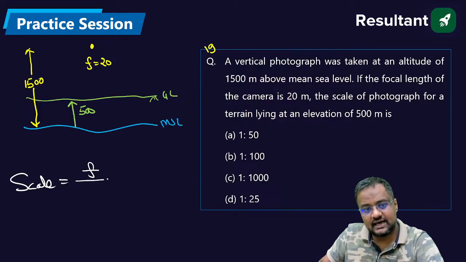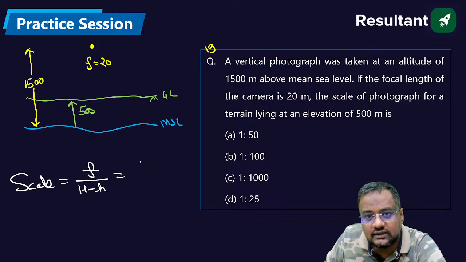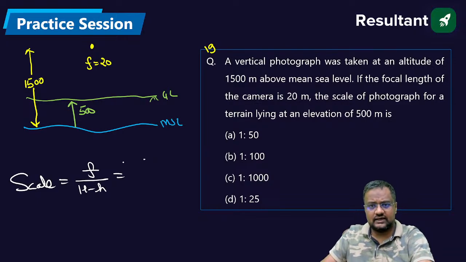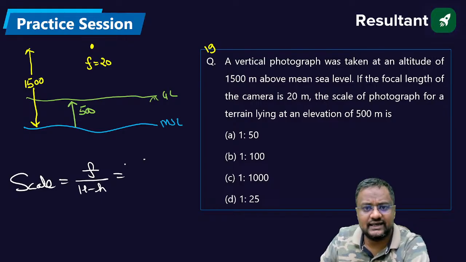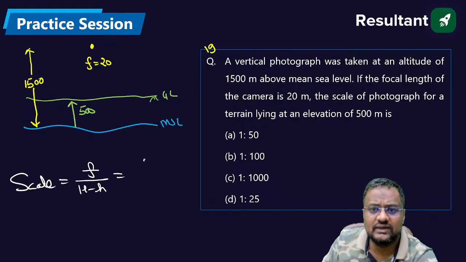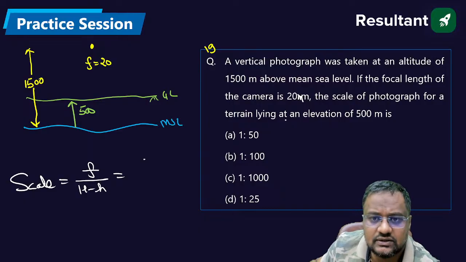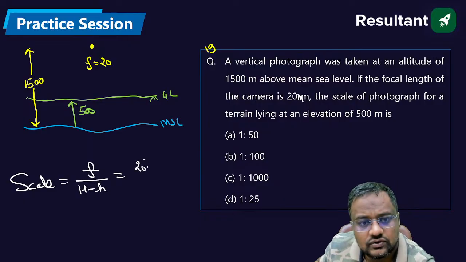Scale is given by F upon capital H minus small h. F is the focal length, that is how much? The focal length of the camera is 20 meter. Not looking great here. It should be 20 mm. Focal length cannot be in meters. It should be 20 mm. So 20 into 10 to the power minus 3 meter.